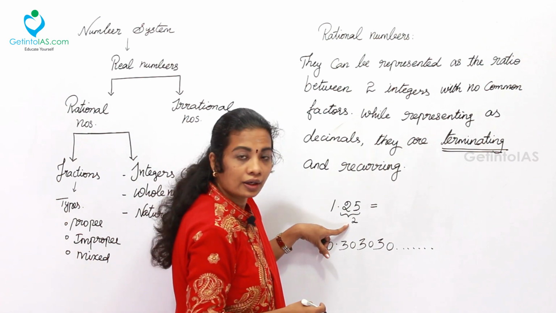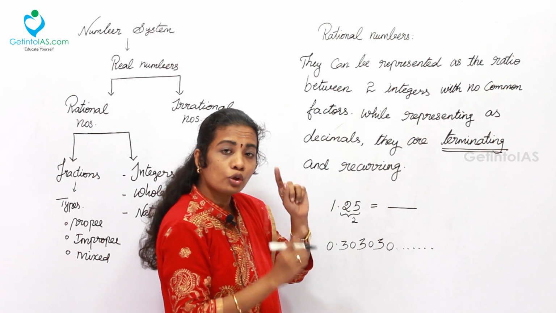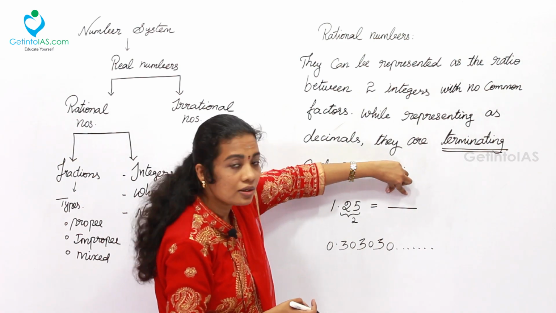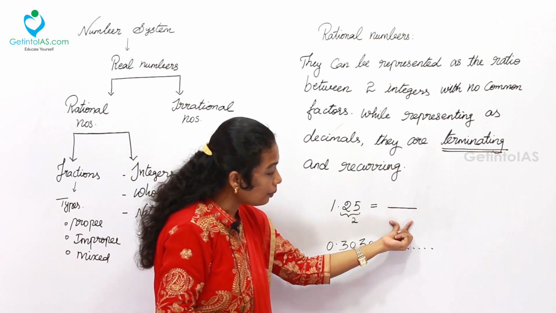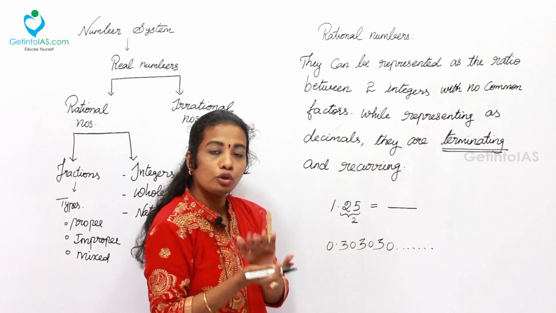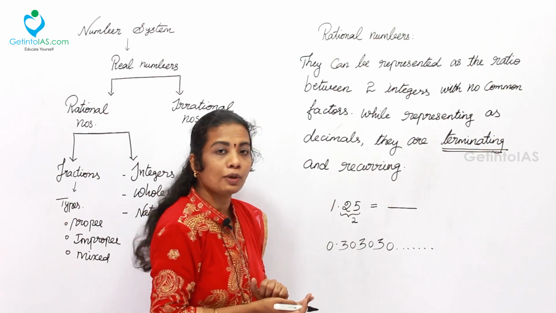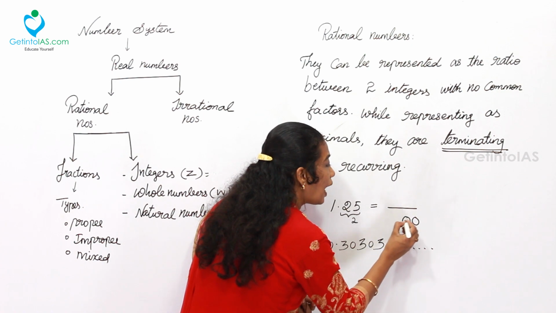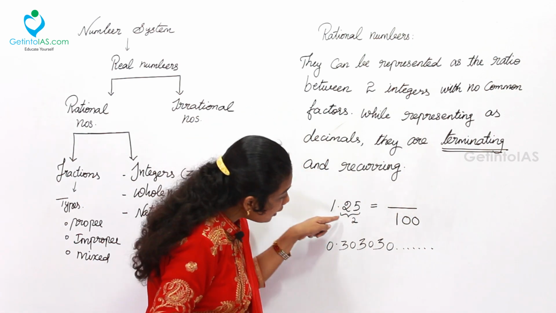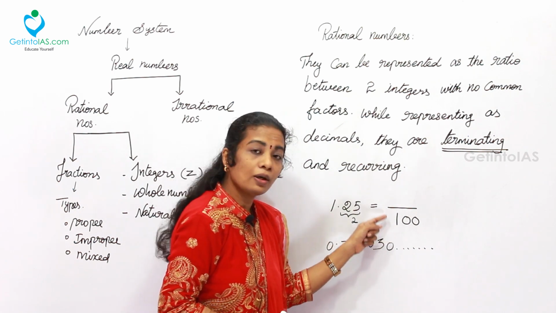The rational number will have 2 positions: one is the numerator, another one is the denominator. In the denominator, what number is to be written is based on the number of digits after the decimal point. That is 2 digits, so put 2 zeros along with 1. If 3 digits, put 3 zeros along with 1. That is, 1 is the leading number.